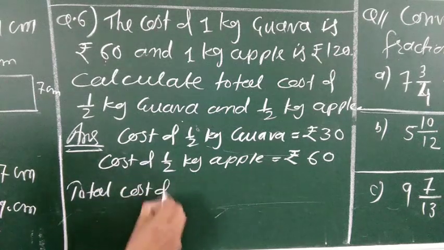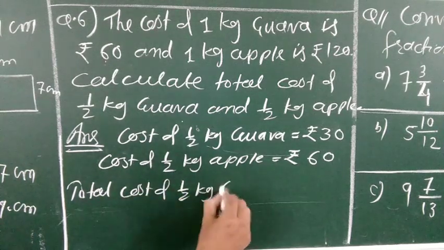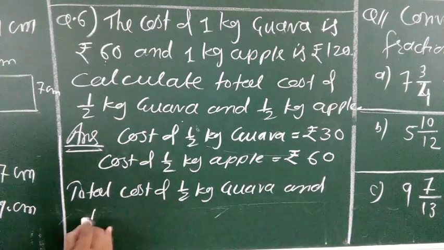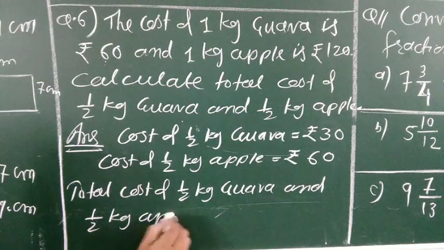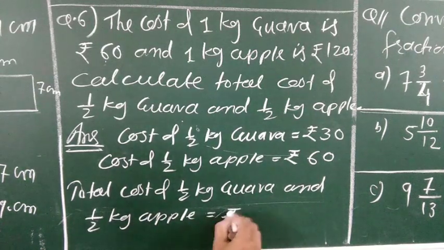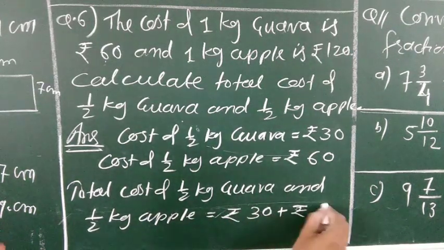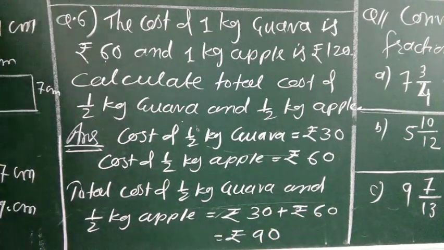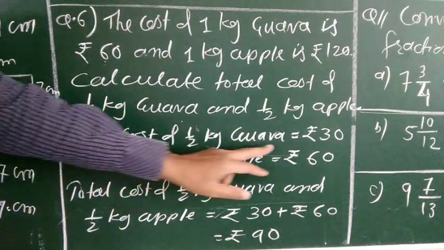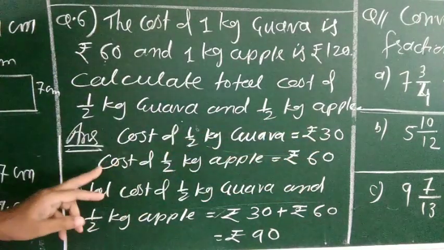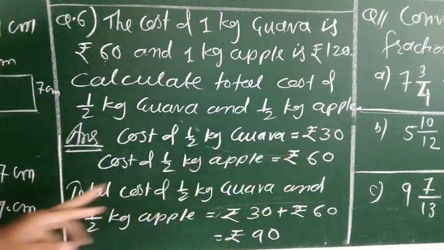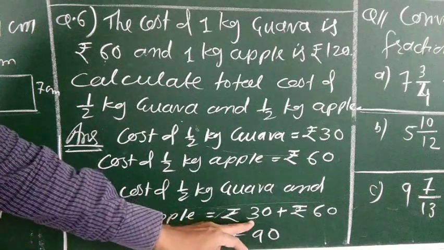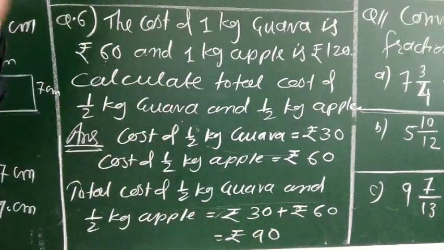Now see, total cost of half kg guava and half kg apple equal to what? It is rupees 30 and it is rupees 60, equal to rupees 90. Then cost of half kg guava equal to rupees 30, cost of half kg apple equal to rupees 60. Total cost of half kg guava and half kg apple equal to rupees 30 plus rupees 60 equal to rupees 90.